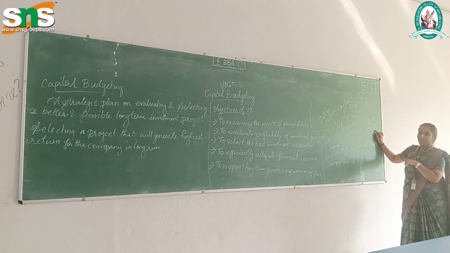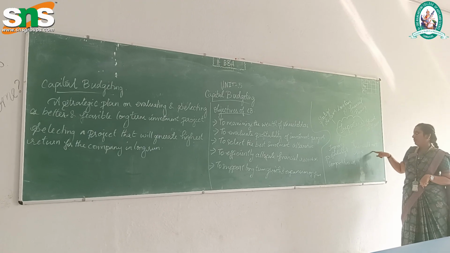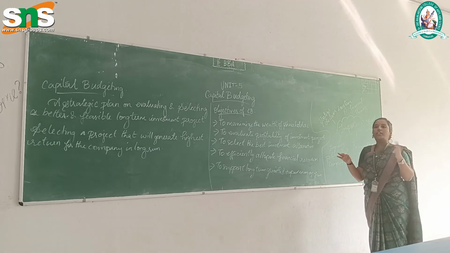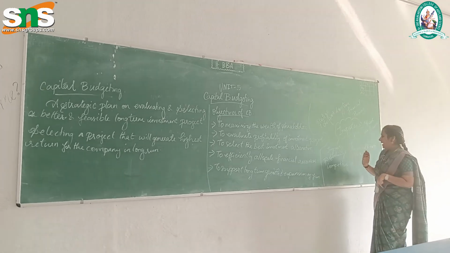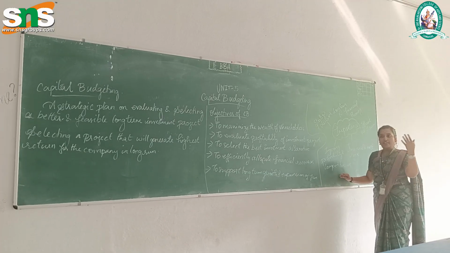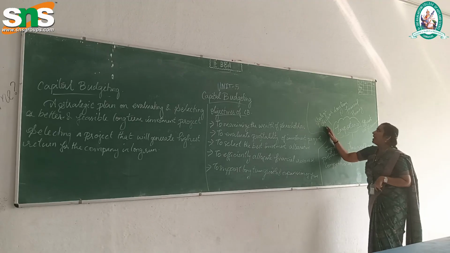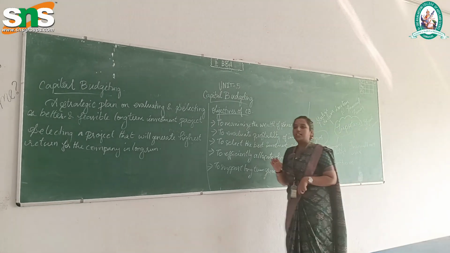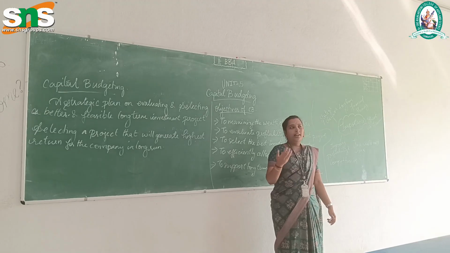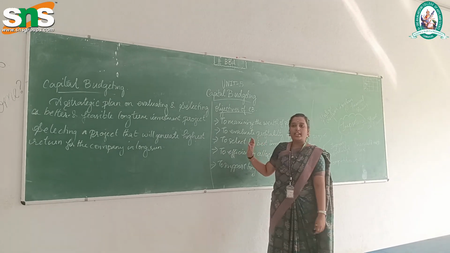And the next one is efficient use of resources, as I said. And the next one is reducing financial and investment risk. We are investing in any of the opportunities, but it should not go into a risk. And the next one is that it improves profitability and competitiveness. We will have competitors. We have to overcome that competition and make a strategic decision. Strategic decision, in the sense that we are making a good action plan to overcome our weaknesses or to improve our strengths. So this is what capital budgeting is.